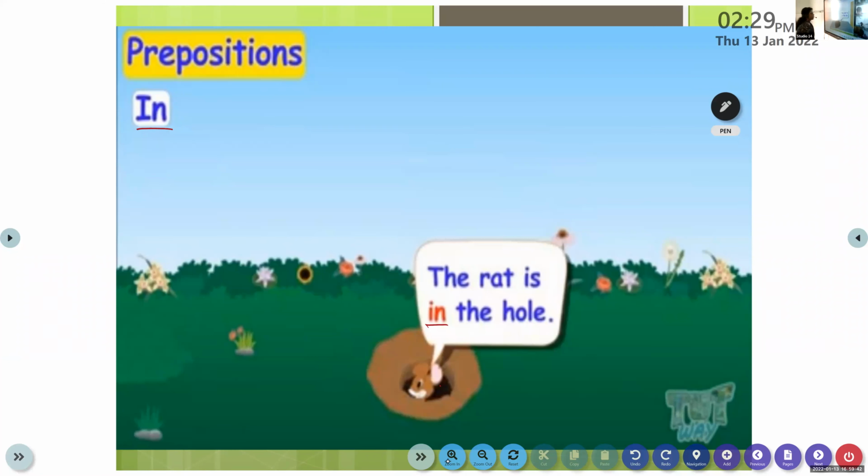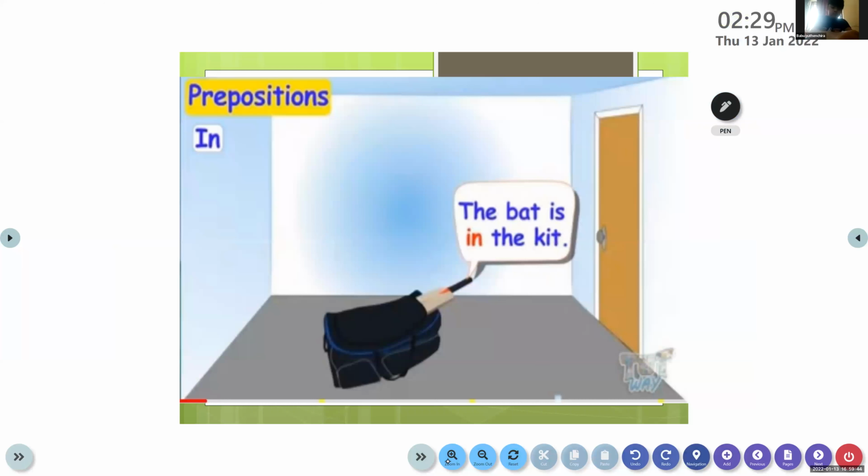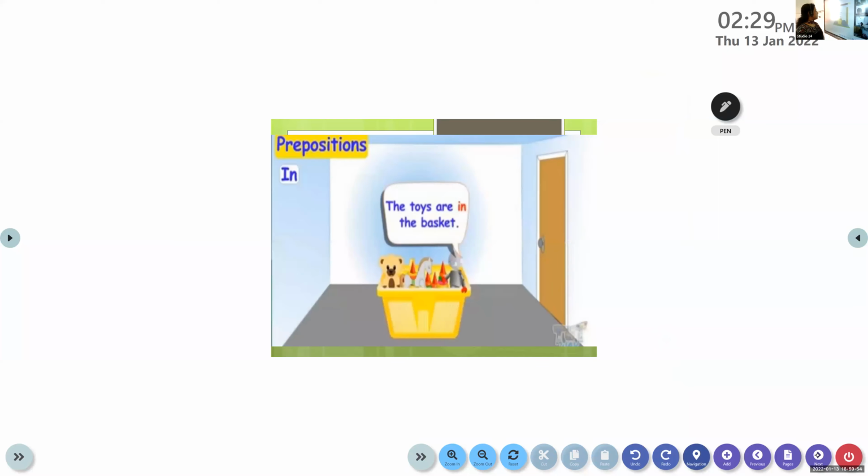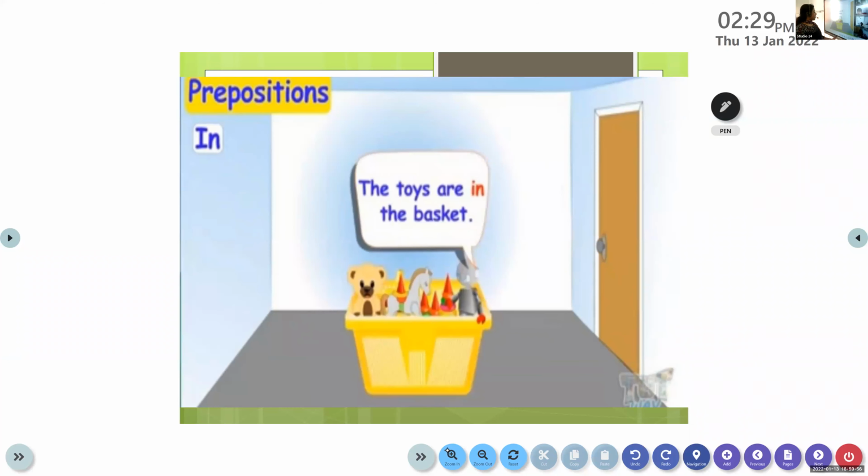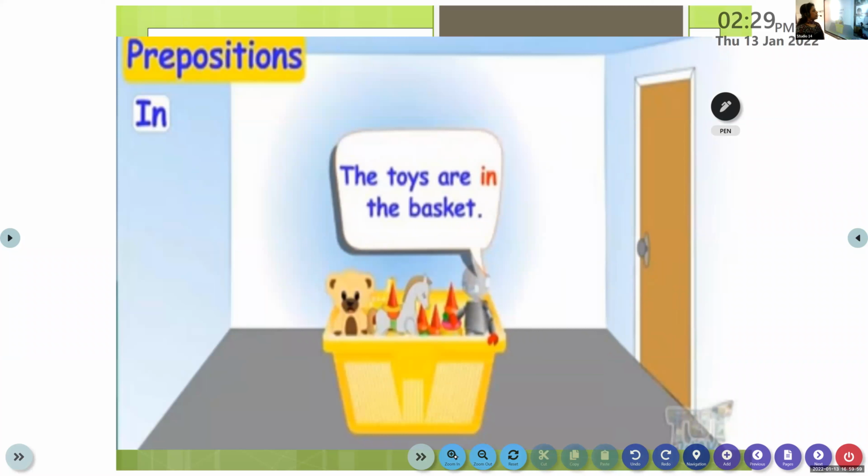See here, where is the bat now? The bat is in the kit, or we could say in the bag. Usually we keep the books in the bag. Now look at the next example. Where are the toys? The toys are in the basket. Now we have understood the meaning of in. Is it clear to all of you?